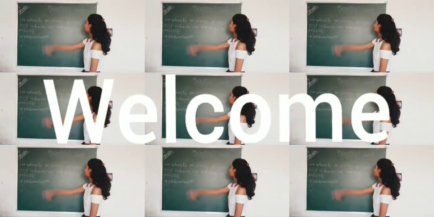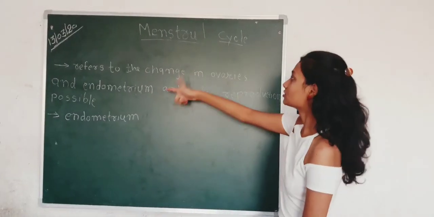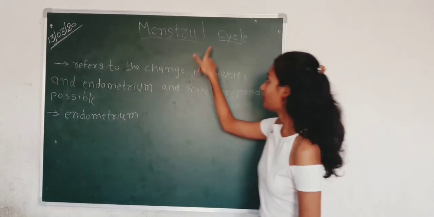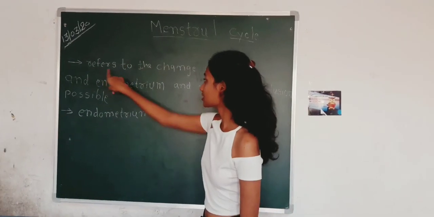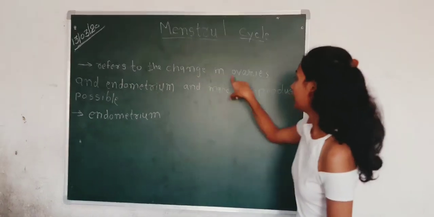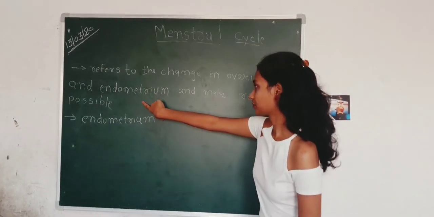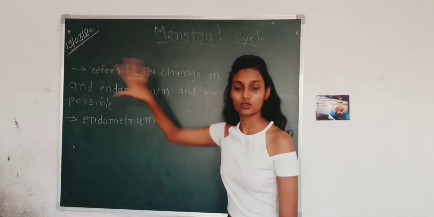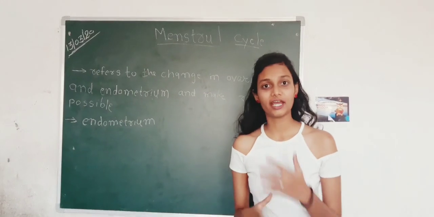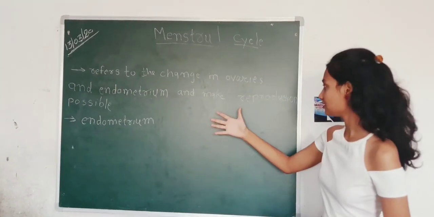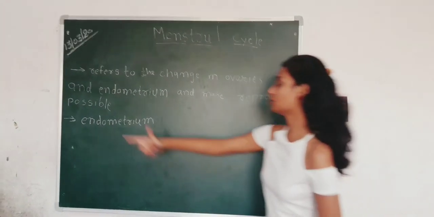So today we are going to learn the menstrual cycle. So what is the menstrual cycle? The menstrual cycle refers to the changes in the ovaries and endometrium. What it does to our body is change the ovary and endometrium, and as a result it makes reproduction possible.